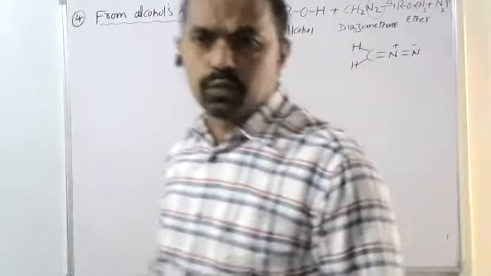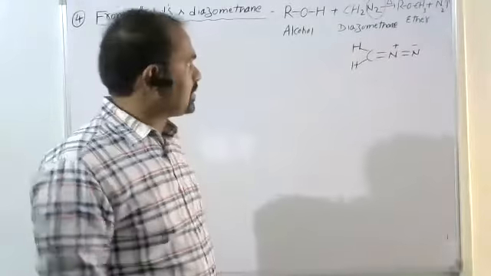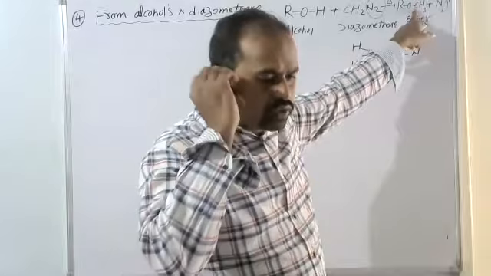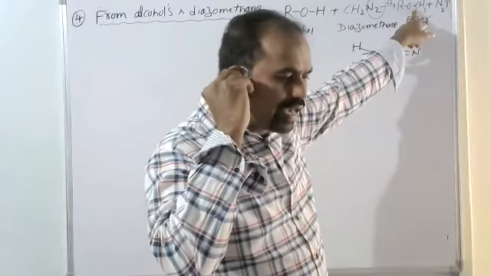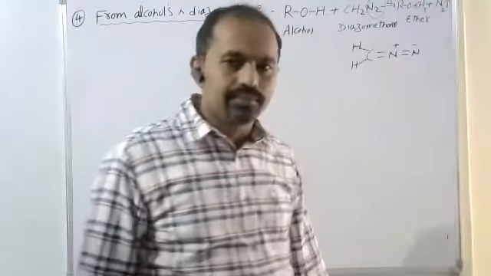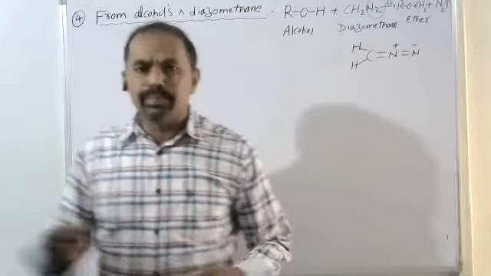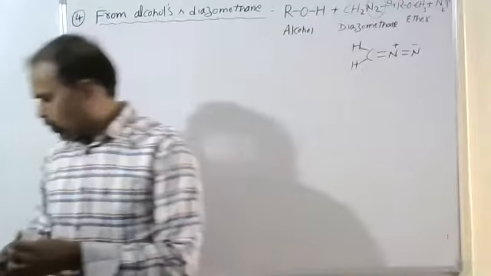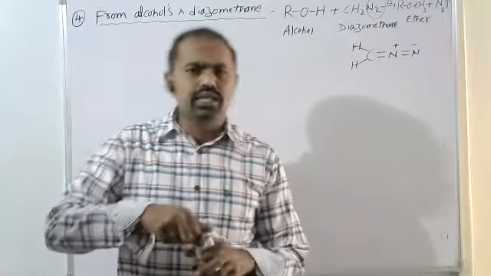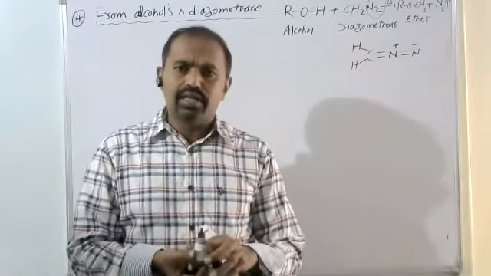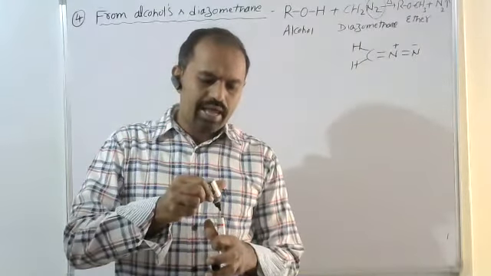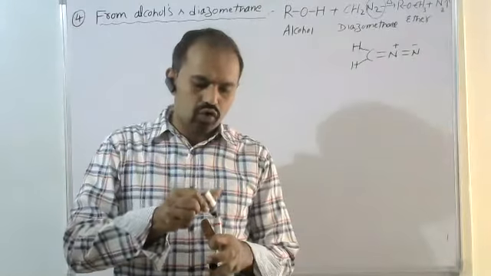Particularly based on this process, we prepare methyl ethers. Compulsorily one alkyl group we are getting is methyl, CH3. So it is also called methylation of alcohols. In this process, we get the methyl ethers. One alkyl group is compulsorily methyl, the next alkyl group is whatever.